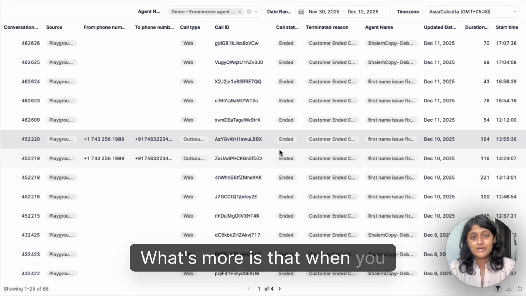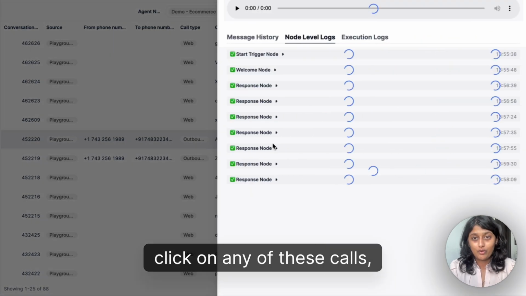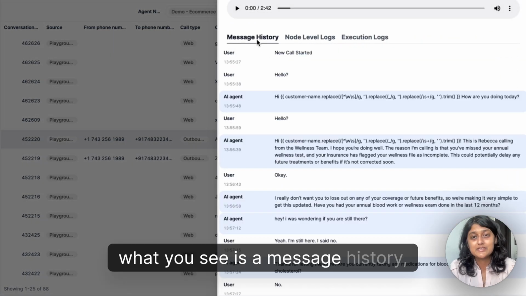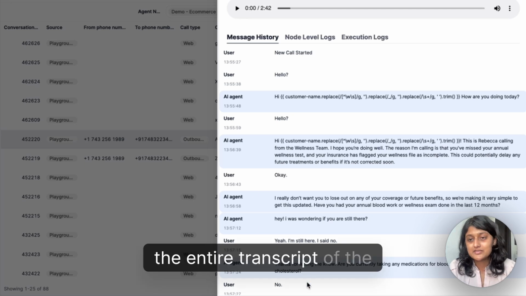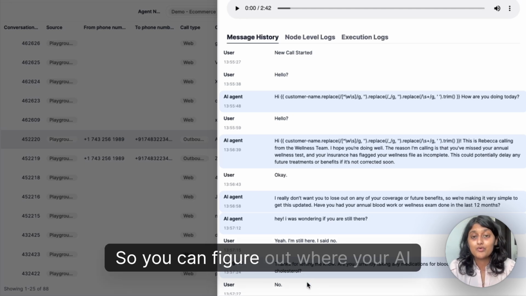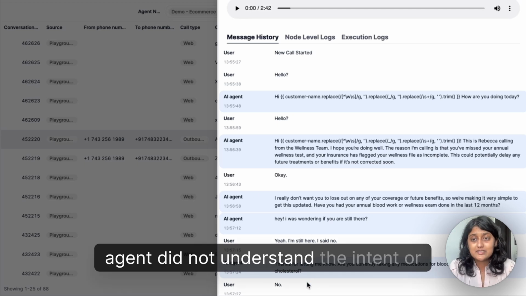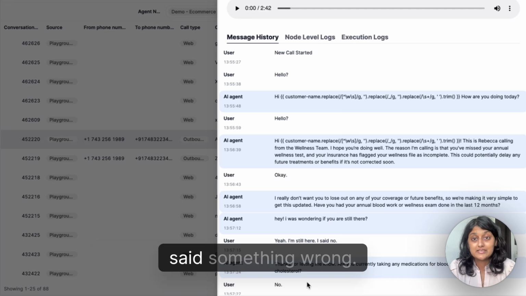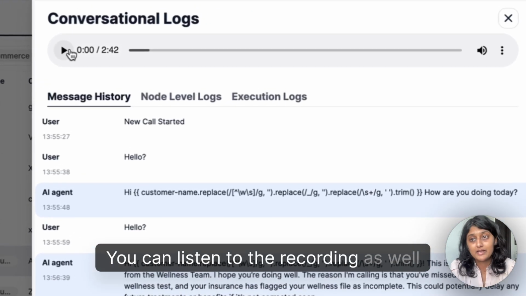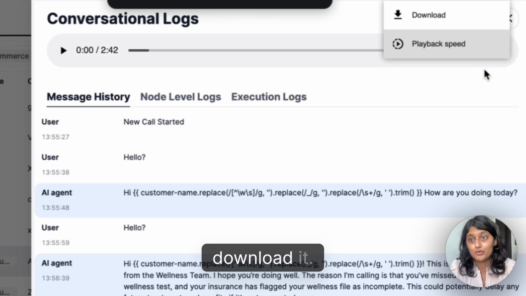What's more is that when you click on any of these calls, what you see is a message history, the entire transcript of the conversation, so you can figure out where your AI agent did not understand the intent or said something wrong. You can listen to the recording as well and download it.